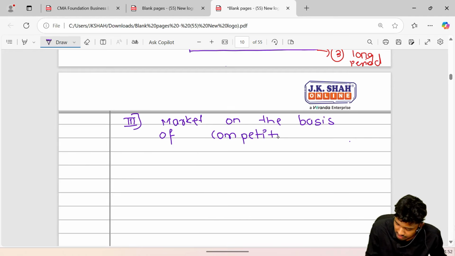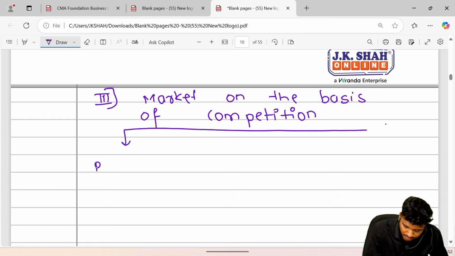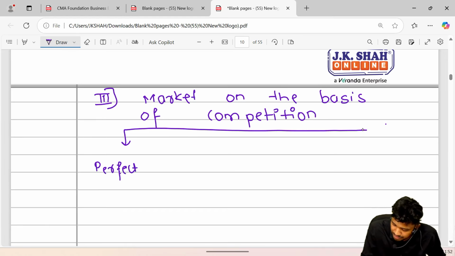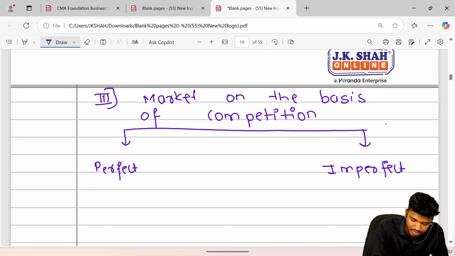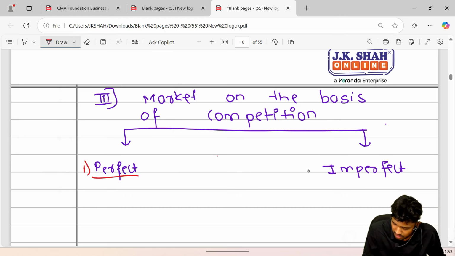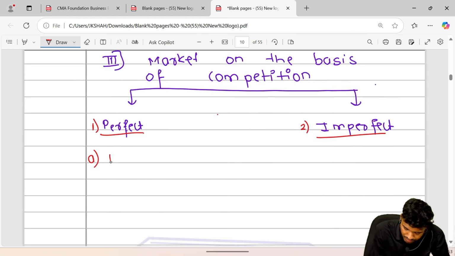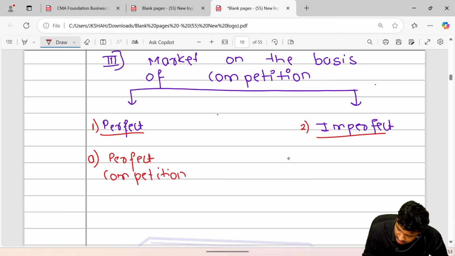Market on the basis of competition would be perfect competition market, or it could be imperfect. In perfect we have perfect competition, and in the next one we have monopoly market.